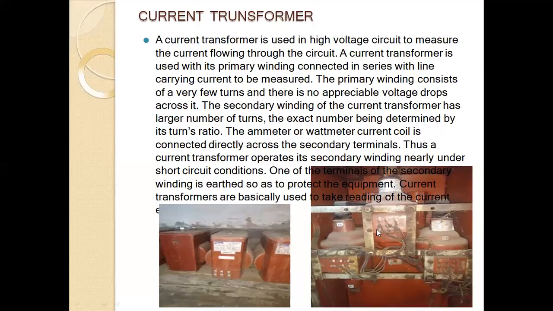The ammeter and the current coils of instruments are connected directly across the secondary terminals. Thus, the current transformer operates with its secondary winding near short circuit condition. One of the terminals of the secondary winding is earthed, so as to protect the equipment. The current transformers are basically used to take readings of the current.